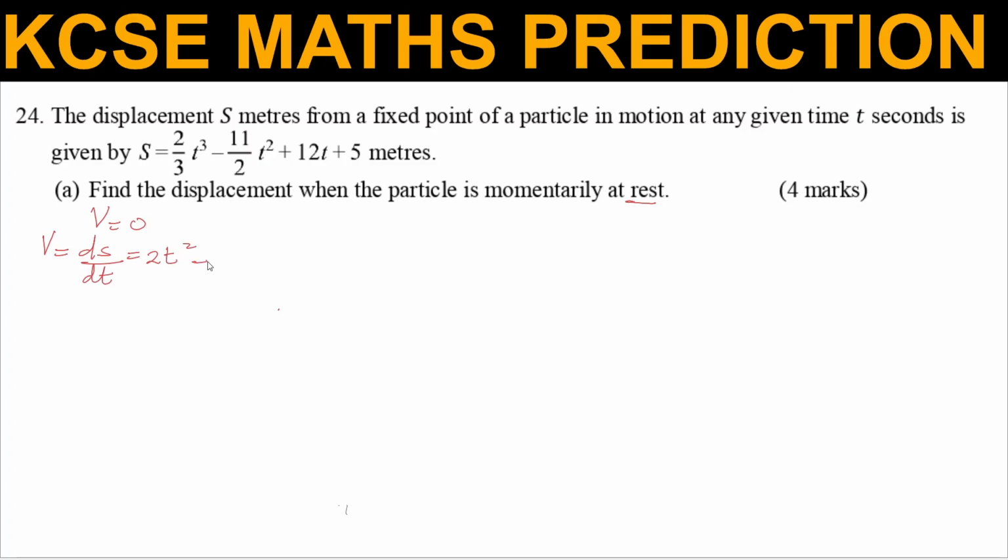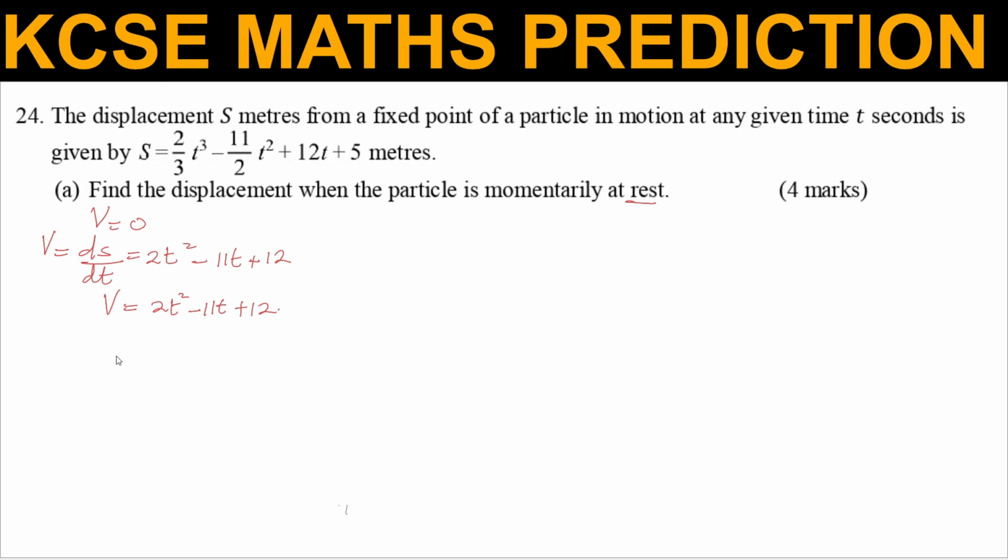Then we differentiate 11 over 2 t squared, this one will be 11t. And then when we differentiate 12t with respect to t, we get 12. So therefore, velocity is equivalent to 2t squared minus 11t plus 12.